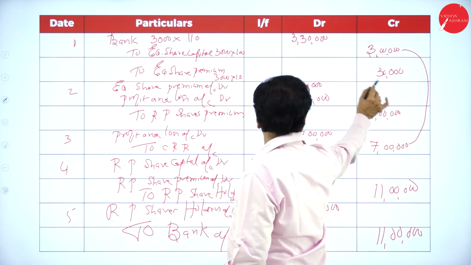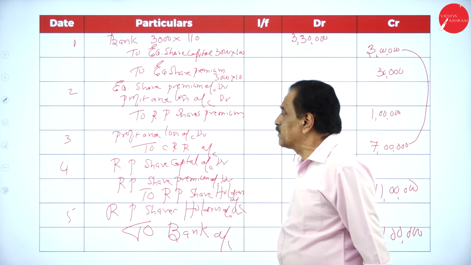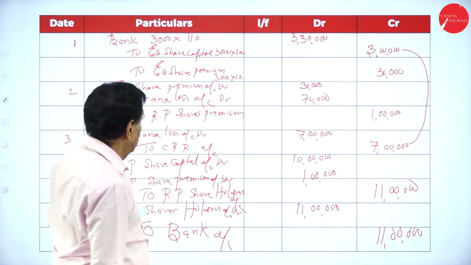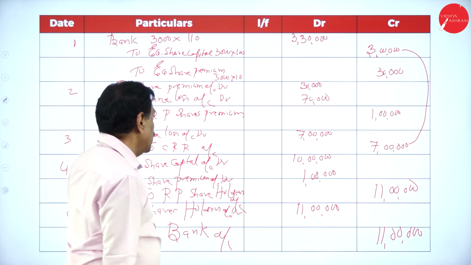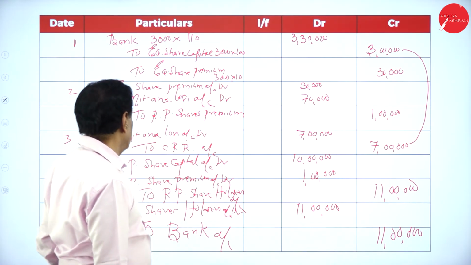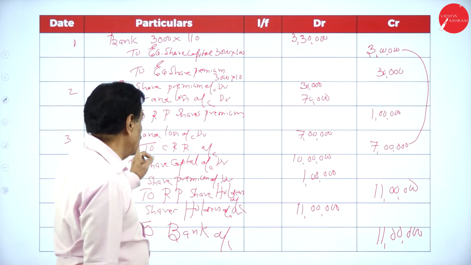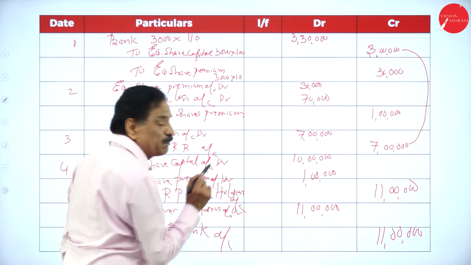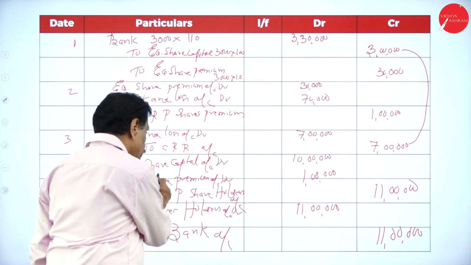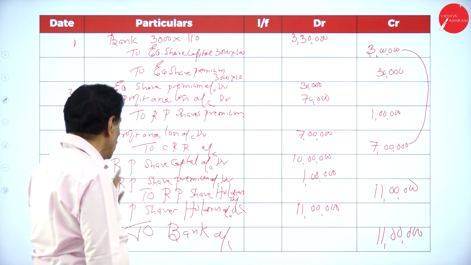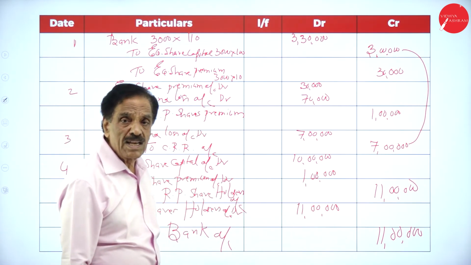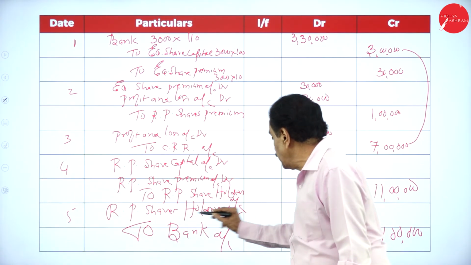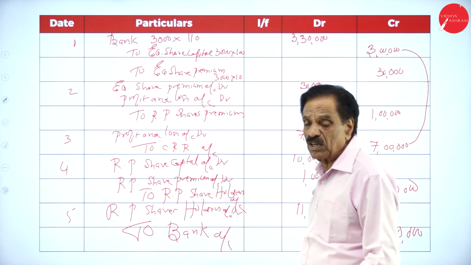Bank account debit to equity share capital, to equity share premium. Then pay the preference share premium: equity share premium account debit, profit and loss account debit, to redeemable preference share premium account. Then profit and loss account debit 7 lakh to CRR account 7 lakh. Pay the amount: redeemable preference share capital account debit 10 lakh, redeemable preference share premium account debit 1 lakh, to redeemable preference shareholders account 11 lakh. That is payable. Now you pay the amount: redeemable preference shareholders account debit to bank account 11 lakh.